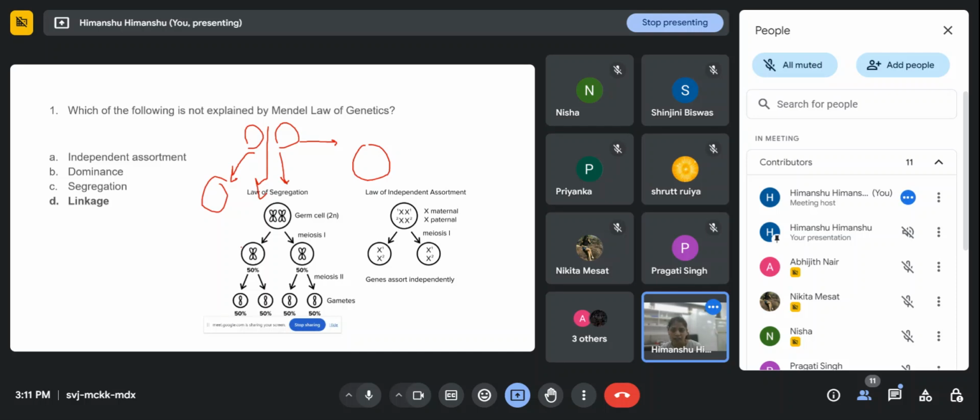the next generation. But later the linkage process was discovered by scientists, and what they found is that some genes are very closely attached with each other, so in those genes there will be no crossing over, and they'll go to the next generation together.